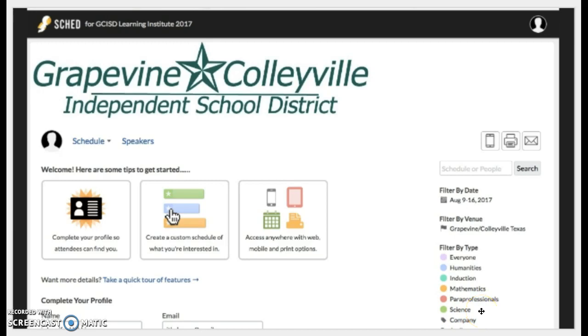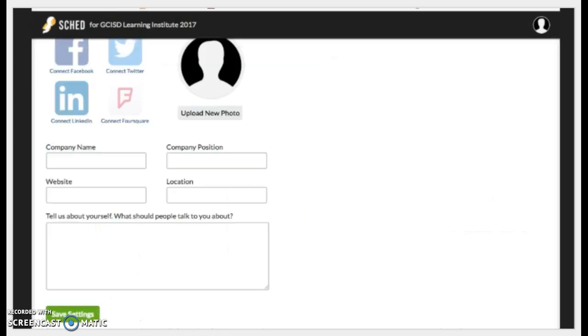You will also see some sessions that don't appear with a background color, they just have a white background. Those could be for administrators or ones that have not yet been assigned a strand, as we are continuing to work a little bit on the schedule. It is mostly complete. At this same screen, you can choose to complete your profile, adding information such as a profile picture and what you'd like other GCISD Learning Institute attendees to know about you. Once you've added any profile updates you'd like, click on the Save Settings button.